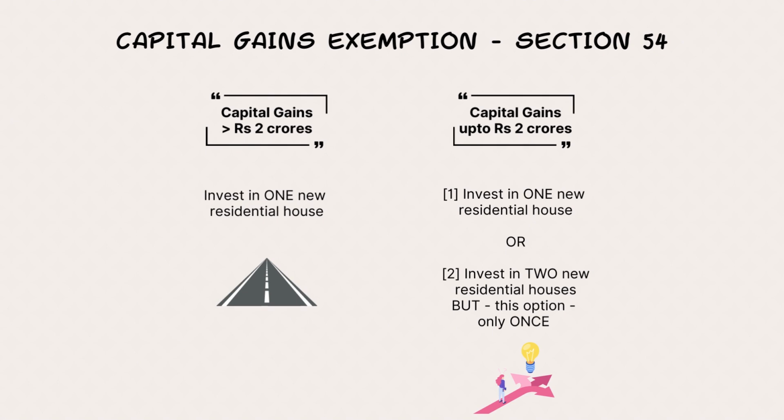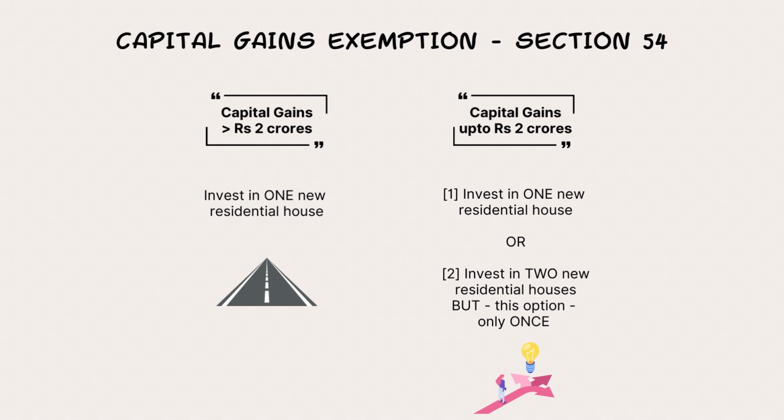But look at the other category. Suppose the capital gains he earned when he sold that original house was up to rupees 2 crores, or less than that. Law actually gives two options. You invest in only one more new residential house, fine. Or why don't you invest in 2 new residential houses? Whatever capital gains you're getting, you invest in 2 new residential houses instead of one, the law says. So even if you purchase or construct 2 new residential houses, section 54 exemption is still available.